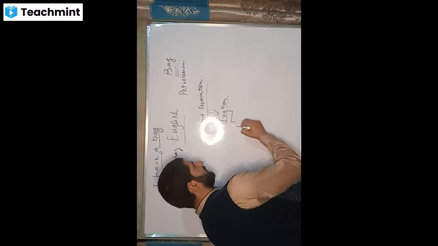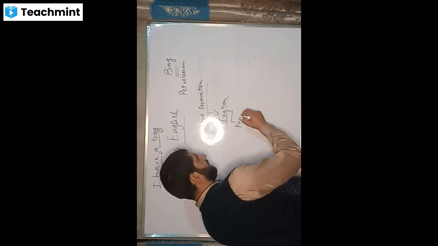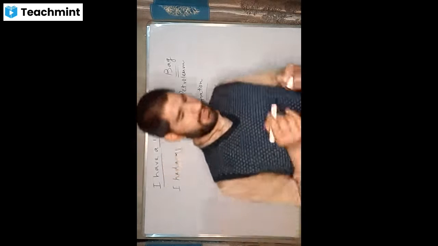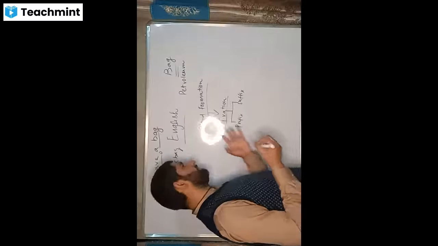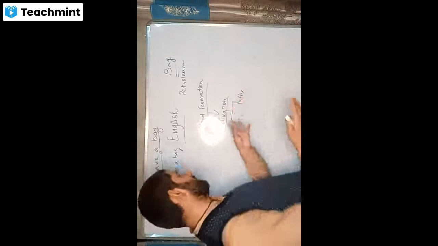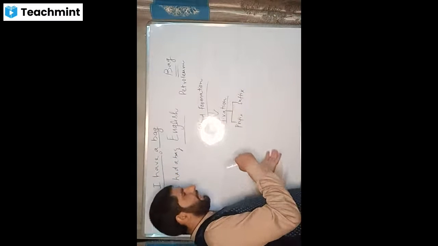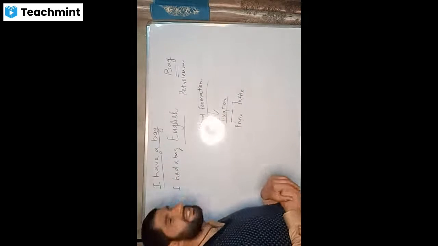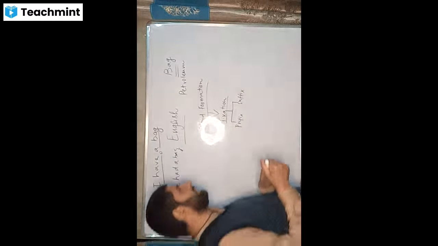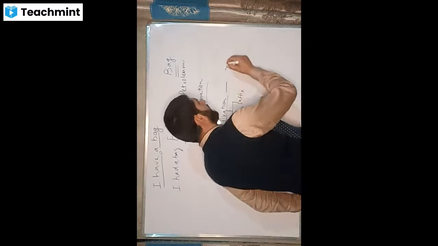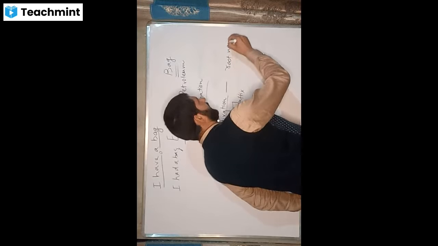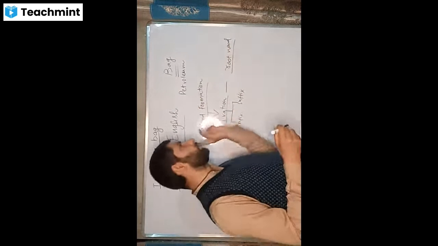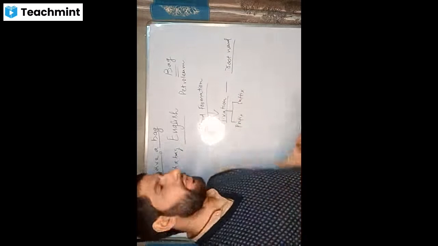Fixation is of two types, prefix and suffix. That is to say, you have a word and then you add something to the beginning of the word, or you add something to the end of the word, and it becomes a completely new word. So that is called fixation. But we have to see that this fixation is possible only when we have a root word. Now, what is a root word? Again, I will come back to the point. Root word is a word which is indivisible, which cannot be divided any further.